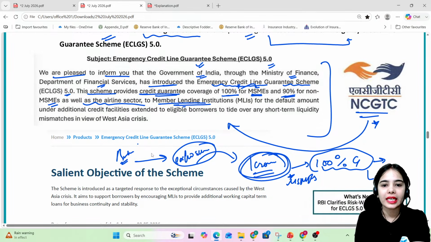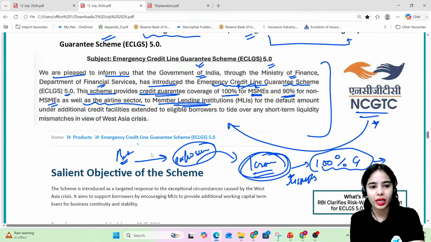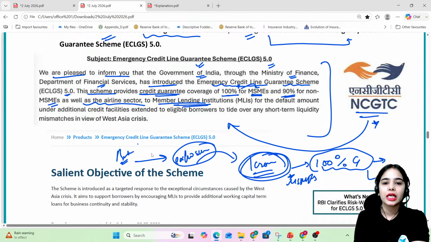The guarantee is 100% for the MSMEs and 90% for the non-MSME as well as airline sector. This guarantee is provided to the member lending institutions for the default amount under additional credit facilities extended to eligible borrowers. So this is the idea.